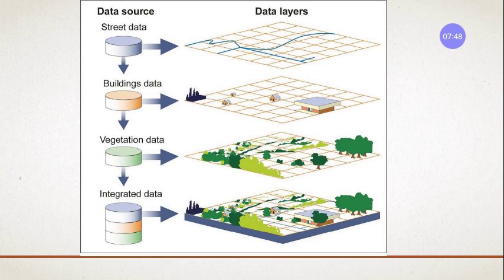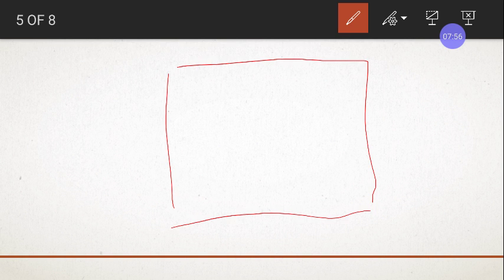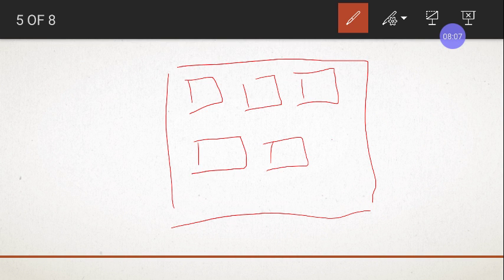Suppose, I will give another example to you. There is an area like this, and there are a number of houses here, right? These are the houses, right? So you want to know the population of this area.